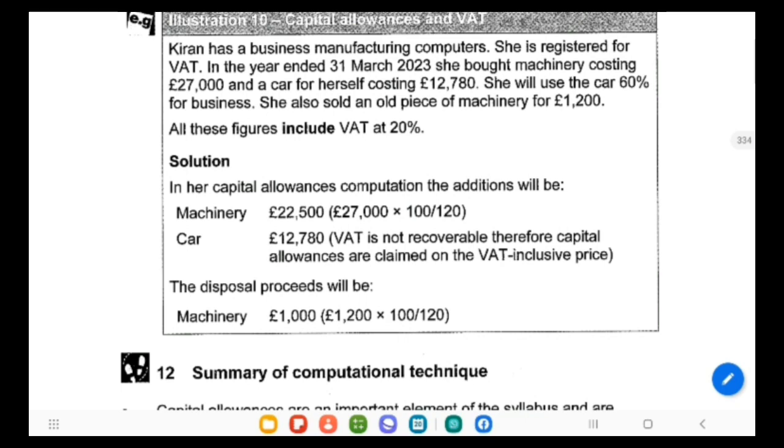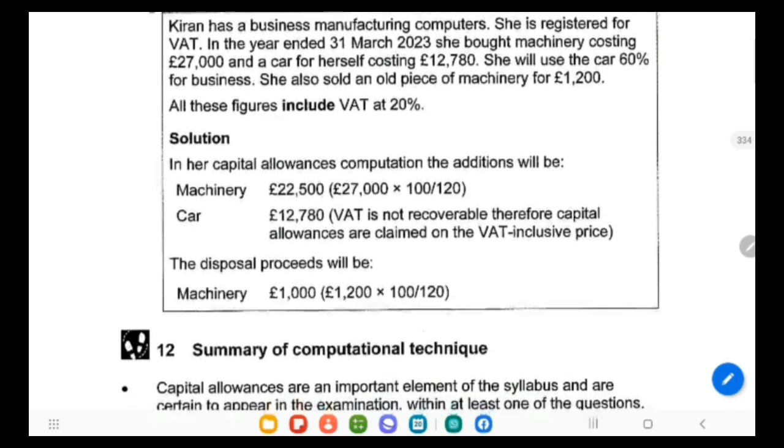Because machinery is not used for private purpose, we need to consider the VAT exclusive price. While in case of a car which is used for private purpose, we need to calculate capital allowance on the VAT inclusive price. Also for the disposal proceeds, as it is a machine, we have to consider VAT exclusive price.